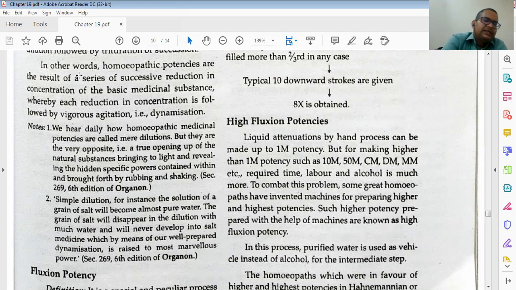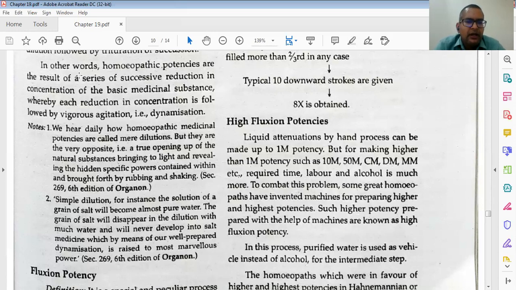It is given in section 269, sixth edition of Organon. Just tell that the process of trituration, the specific power contained within brought forth by rubbing and shaking, is given in aphorism number 269. You will study this later on, in third and fourth year.